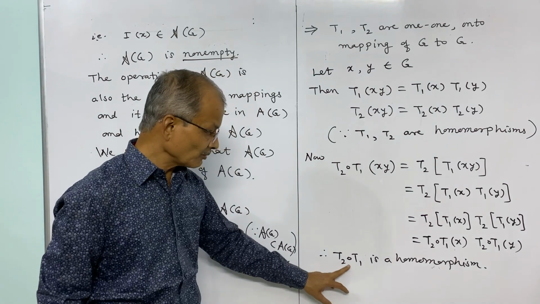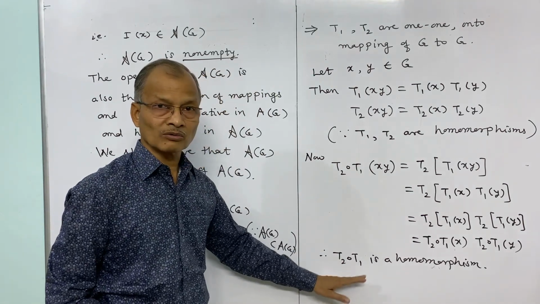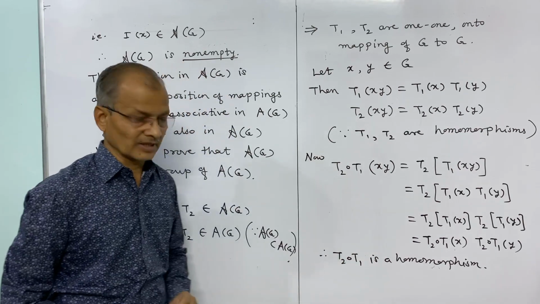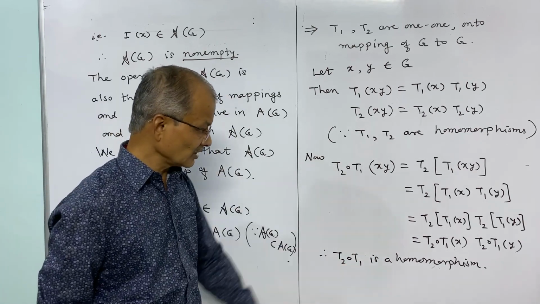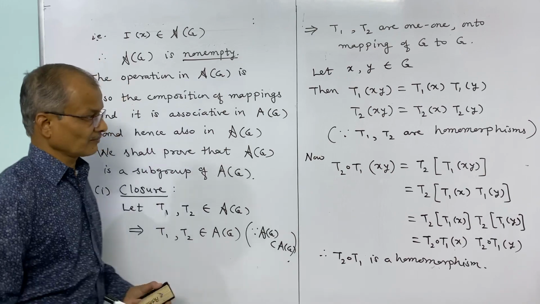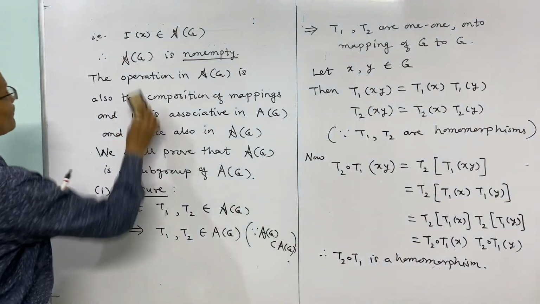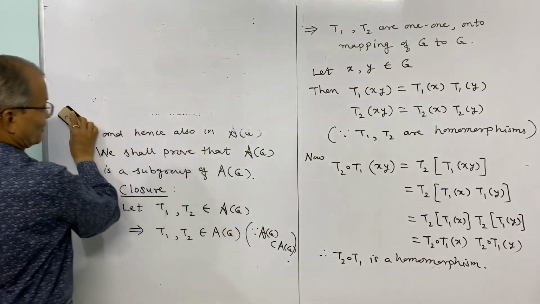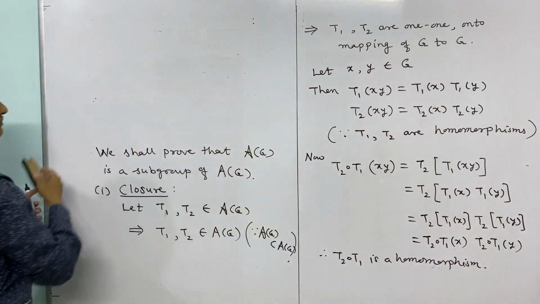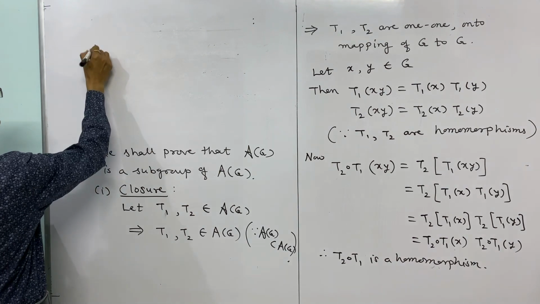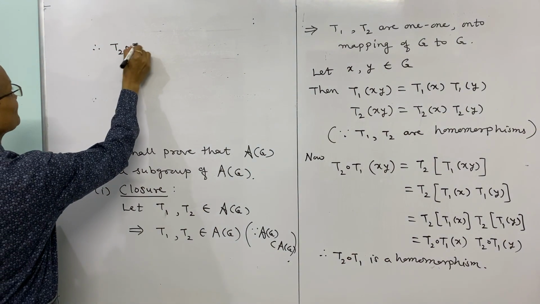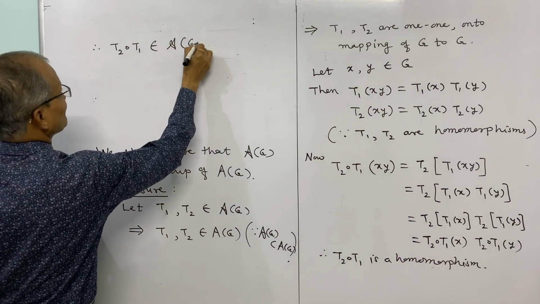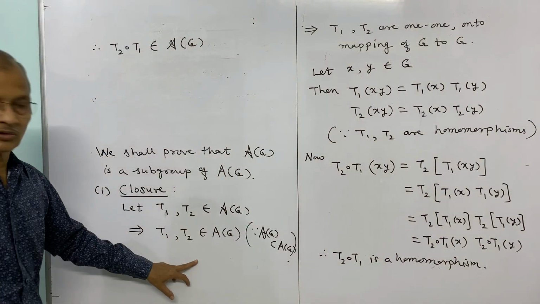That means T2 composite T1 becomes a 1-1 onto homomorphism of G to G itself, and therefore T2 composite T1 is an automorphism and belongs to script A of G. And this shows the closure property.